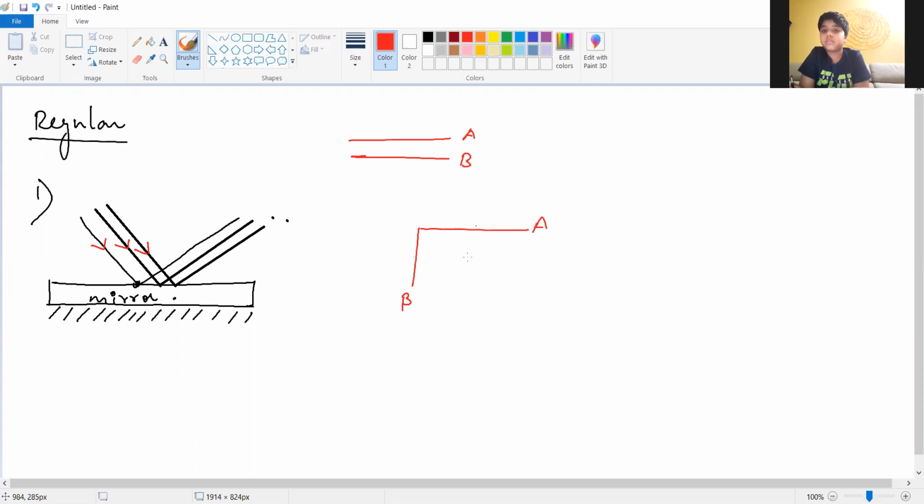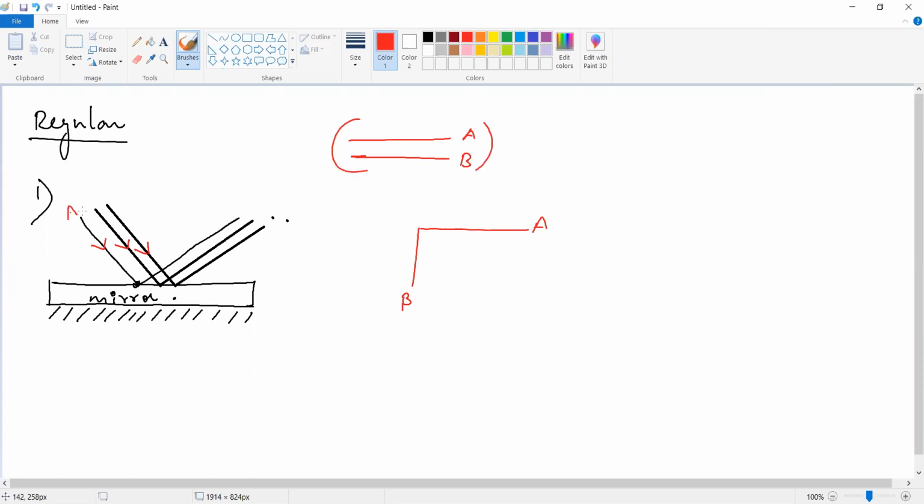In this case, parallel means the rays A, B, C are parallel. Yes or no? And the outcome, A dash, B dash, and C dash, these are all parallel. Yes, the incident rays and the reflected rays are all parallel. So this is the first one.